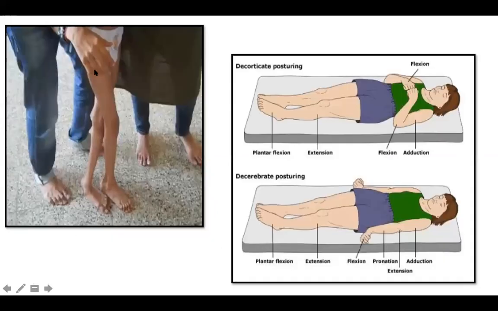Spasticity can involve certain groups more than others. For example, the upper limb flexors and the lower limb extensors are more involved. In the case of a preterm child, the hip adductors are more involved, and this can cause the typical stiffening of the legs that you can see in a preterm child with spasticity. Whereas in rigidity, I already told you, decorticate rigidity has flexion at the level of the elbow and extension at the level of the legs, and decerebrate has extension overall. So there can be a difference between spasticity and rigidity.